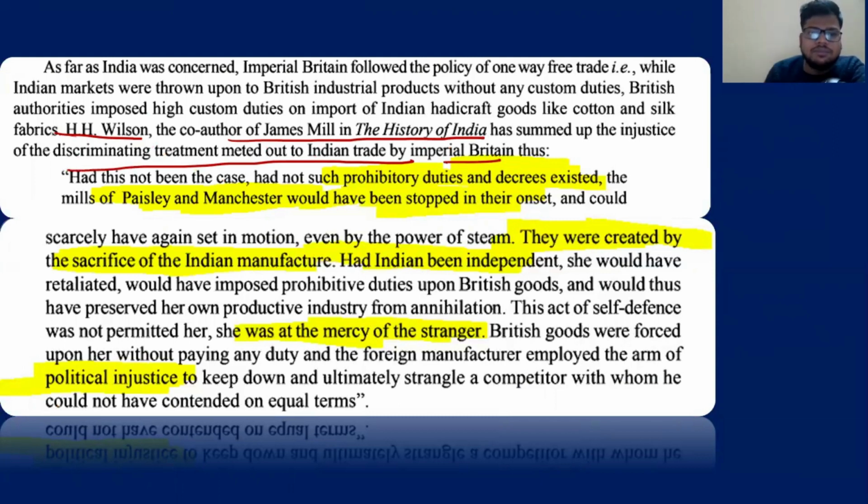He has written that all the mills of Paisley and Manchester would have stopped at their onset, and could scarcely again have been set in motion even by the power of steam.